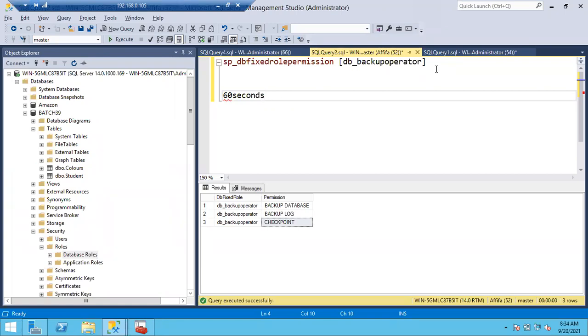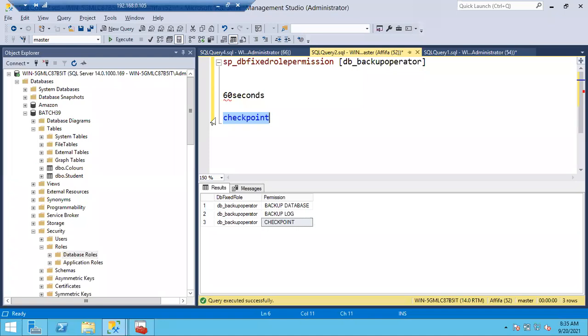So for a manual checkpoint, if you want to save manually, just type checkpoint on the database. Giving the manual command is called a manual checkpoint. If you want it done automatically every 60 seconds, you don't need to remind SQL Server, it's automatic. That's why we call it automatic. Every 60 seconds, that checkpoint will run on every database, and any committed data in the log file will move to the data file.